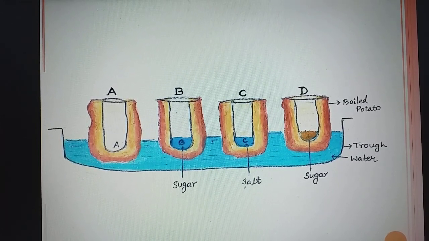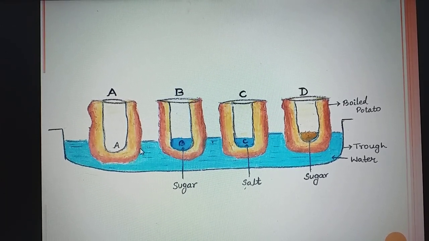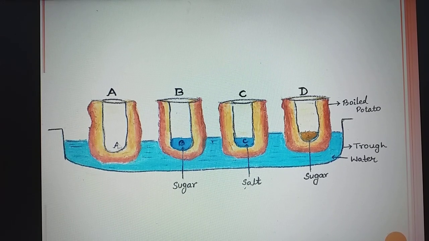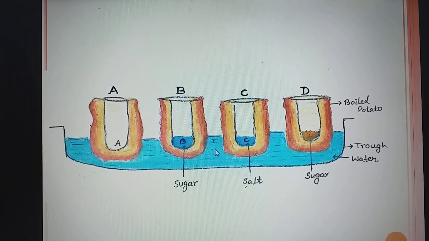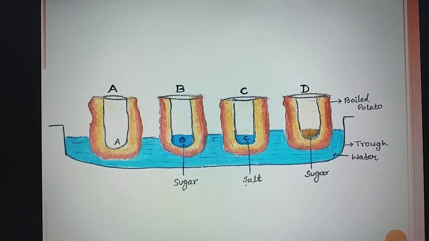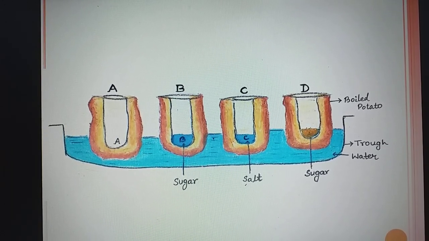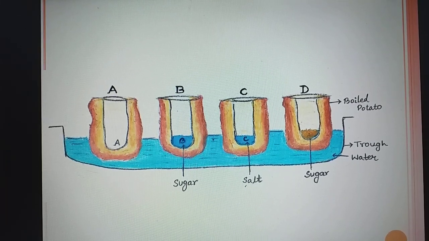Now the second question is: why is potato A necessary for this experiment? So this empty potato we have taken. Potato A is necessary to compare with the other potatoes. Potato A functions as a control experiment, which indicates that the cavity of the potato does not induce movement of water. Water does not gather in the hollowed out portion of A because it does not have a higher osmotic concentration than the cells of the potato tuber.